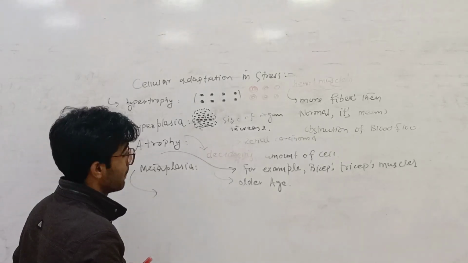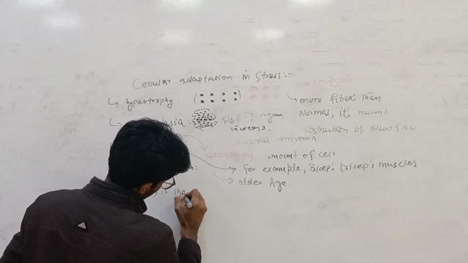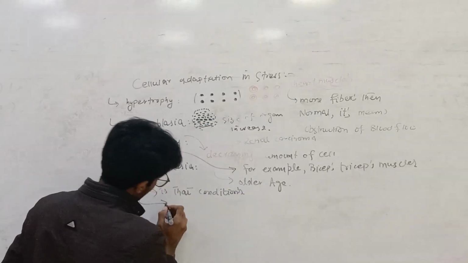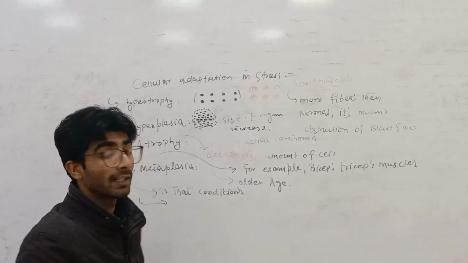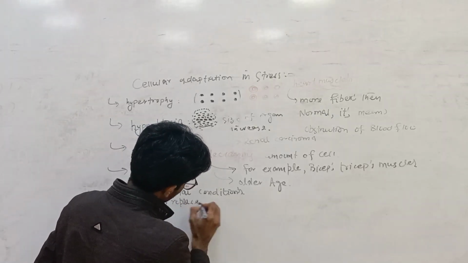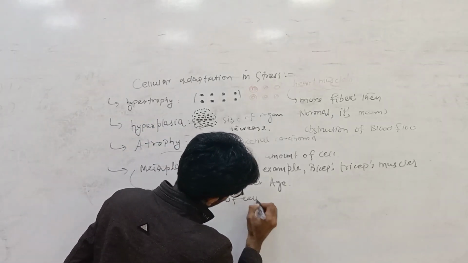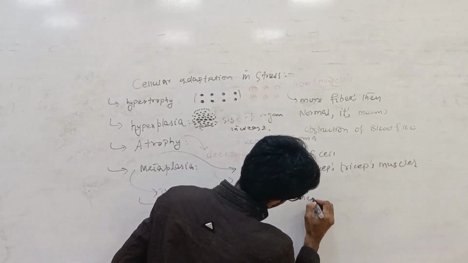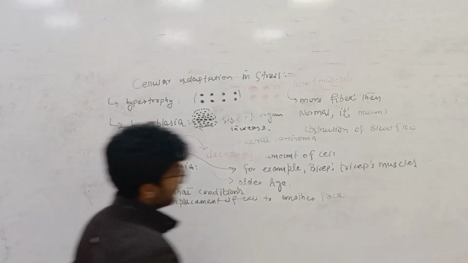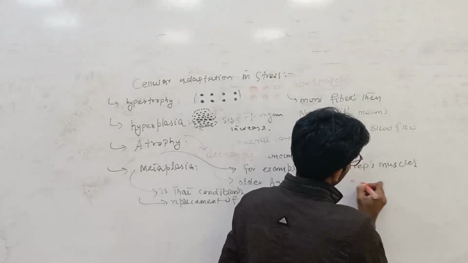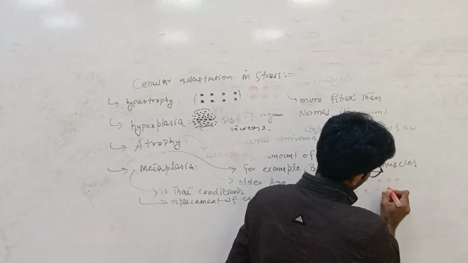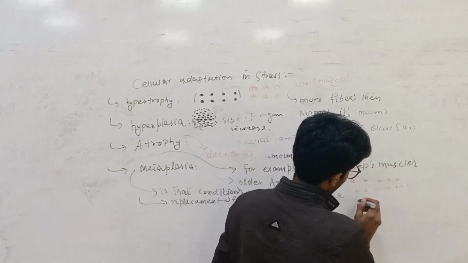Another condition, known as metaplasia, is the condition in which cells are replaced by another type of cell. For example, we have epithelial tissues and connective tissues.